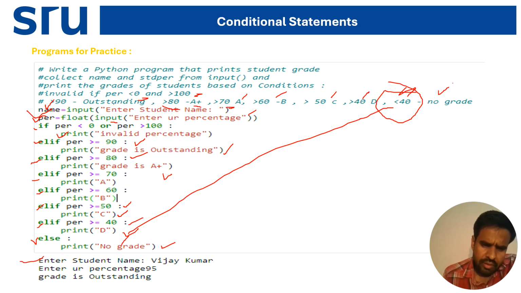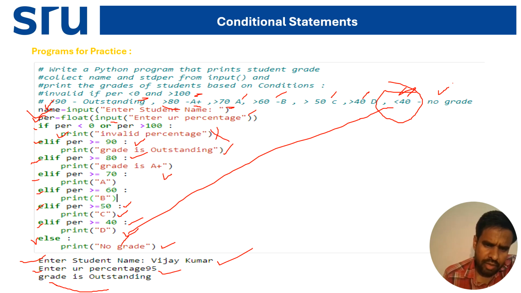Now when the program runs, it asks to enter the student name. I am giving Vijay Kumar. Now enter your percentage. I give 95, so your grade is outstanding. The first condition checks if the percentage is less than 0. No, 95 is not less than 0. Now percentage greater than 100? 95 is not greater than 100, so it will not come to this part.